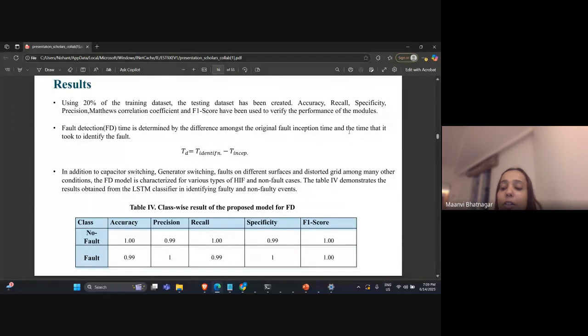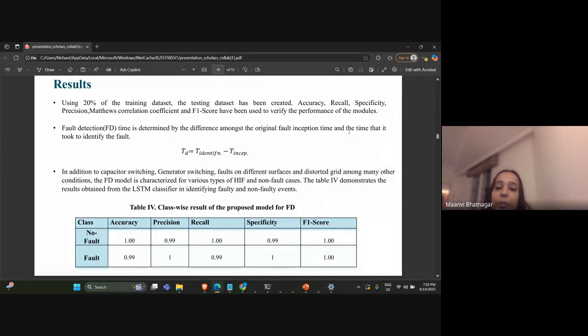The confusion matrix consists of false positives and false negatives, and true positives and true negatives, with the help of which we can determine these parameters. It is a table which helps in visualizing the performance of the classification or detection system. So it gives a brief idea about how the model has actually performed by comparing the true values with the predicted values.